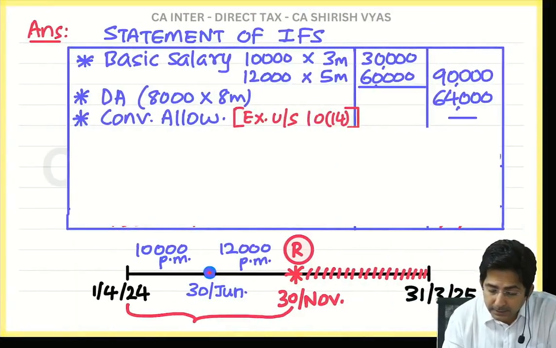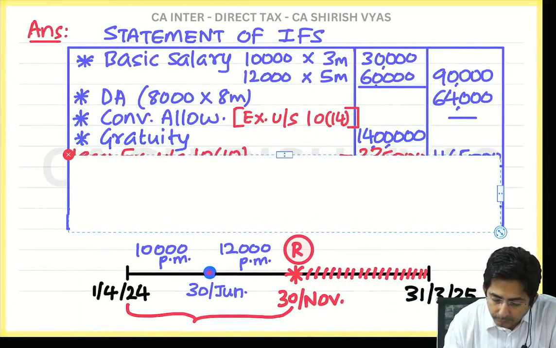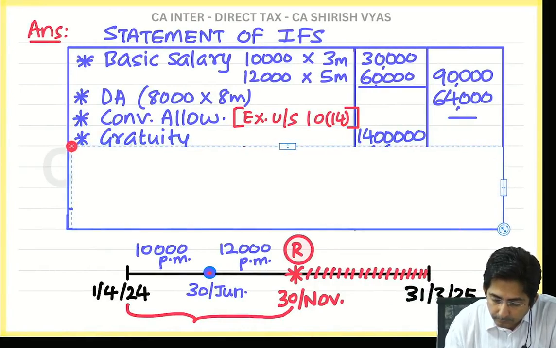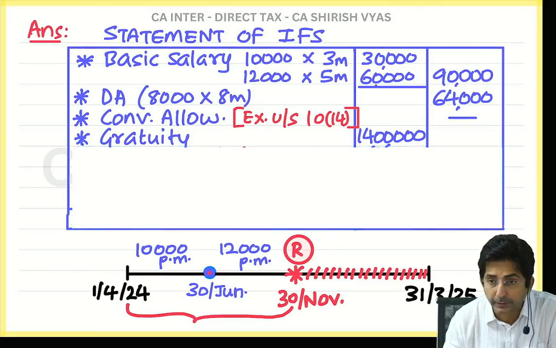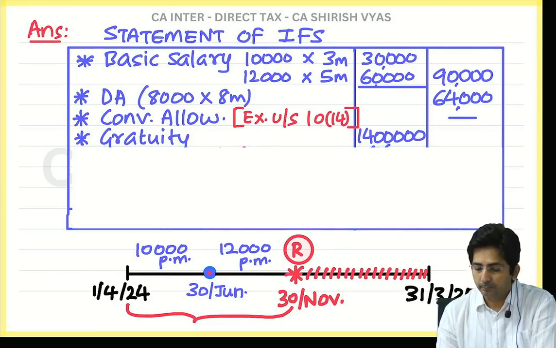Here in the main statement, you will first write it in the inner column, and the formula working you will show in the working note. So write gratuity in the inner column. In the question, it is given 14 lakhs. After this, what will you write?